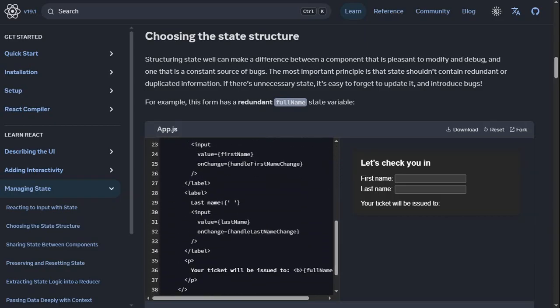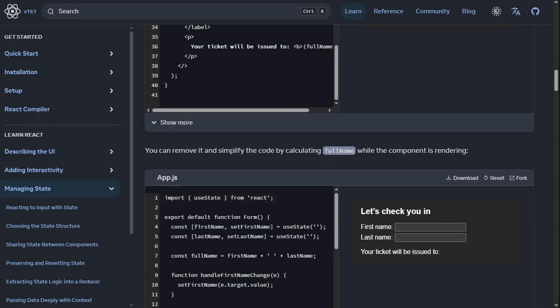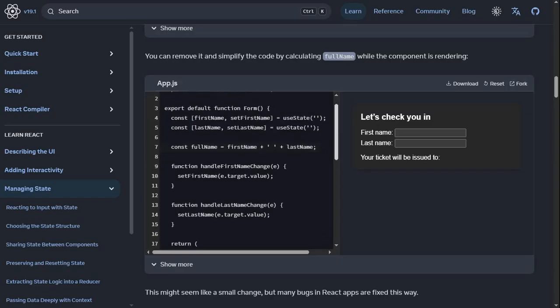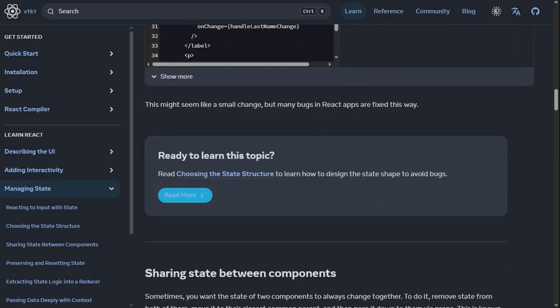Okay, so let's see. You can remove it and simplify the code by calculating full name while the component is rendering. This might seem like a small change, but many bugs in React are fixed this way. Okay, yeah, exactly, a derived state. So the full name will equal first name plus space and then the last name. Okay, yeah.